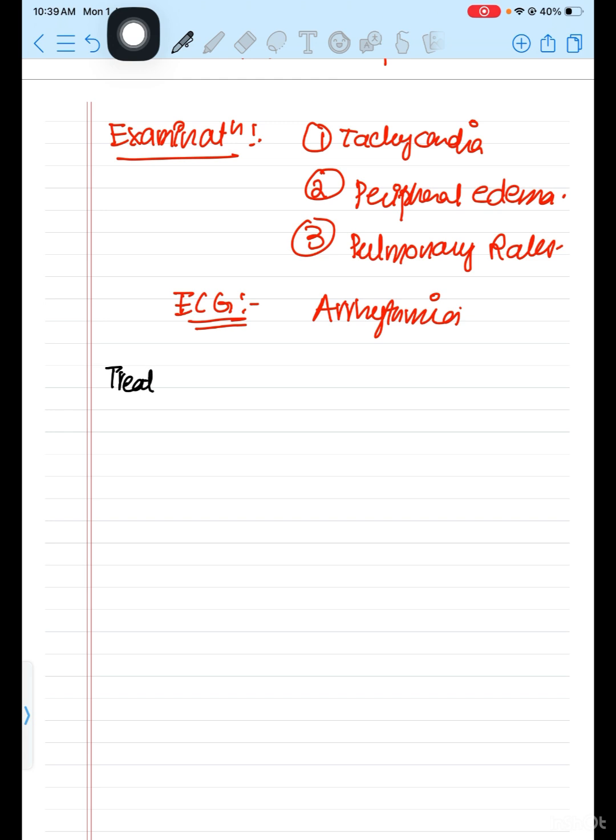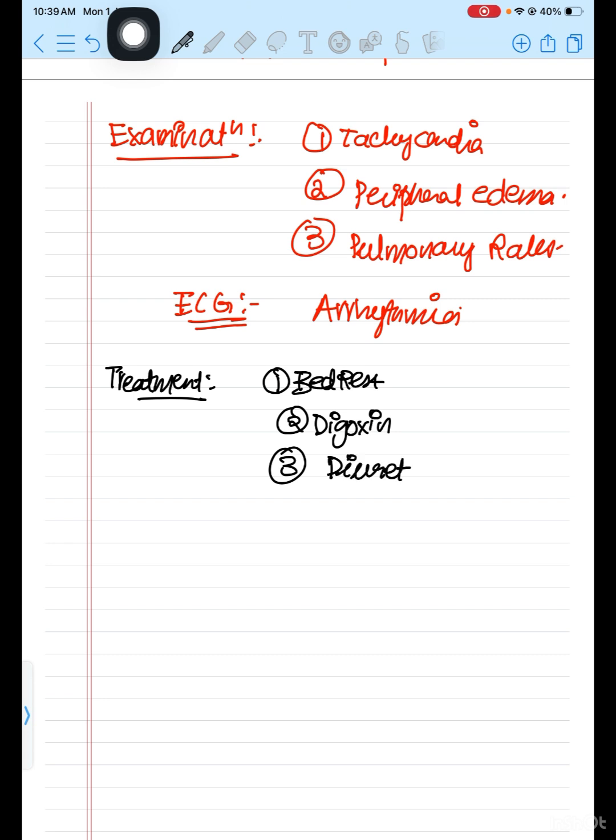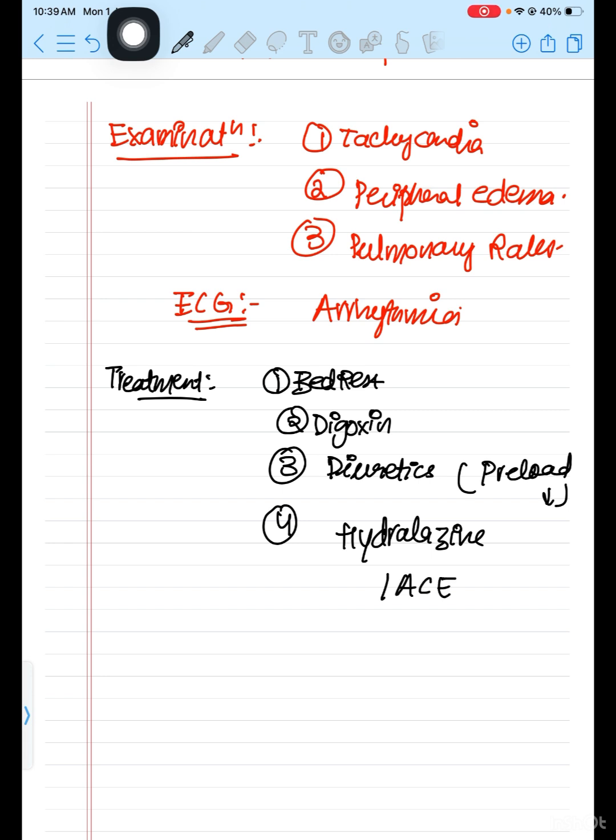Then the treatment: you ask the patient for bed rest. Digoxin is prescribed for the heart failure. We know the drug of choice for heart failure in pregnancy is diuretics because they reduce the preload. We can also use hydralazine or ACE inhibitors because they decrease the afterload.